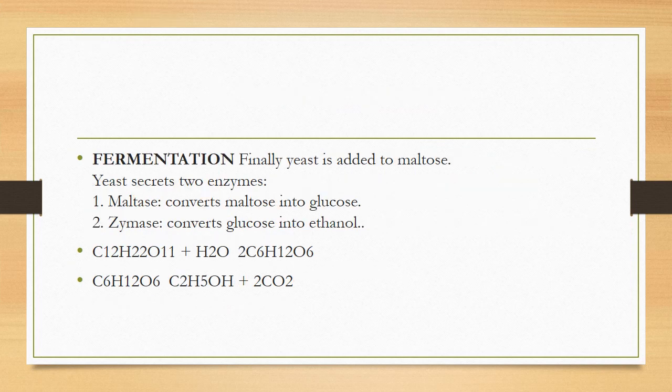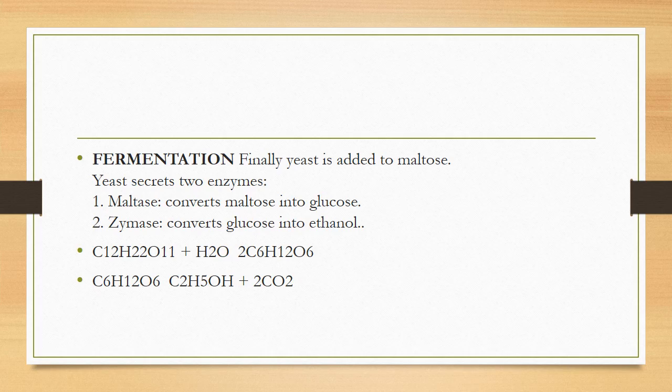Next is another fermentation process. This is also like the molasses one, but now we are going to use starch instead of molasses. It also contains glucose and fructose. First of all, yeast is added, and maltose is converted into glucose. Which enzyme converts the maltose into glucose? Maltase. And the next enzyme, zymase, converts the glucose into ethanol.